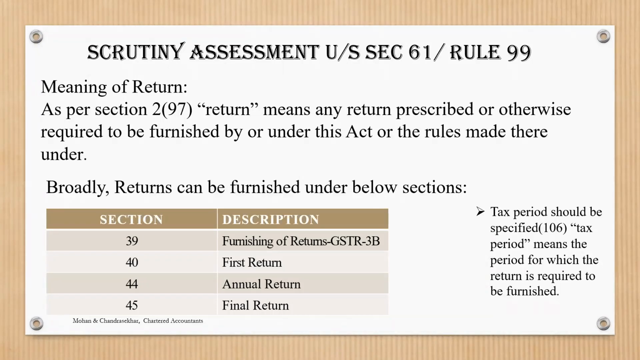What they say is your first return should cover the details from when you are liable to be registered till the time you have registered. The transactions should be covered. So that is the first return. Tax period means a period for which the return is required to be furnished. It can be a month, or for quarterly filers the tax period can be a quarter also.